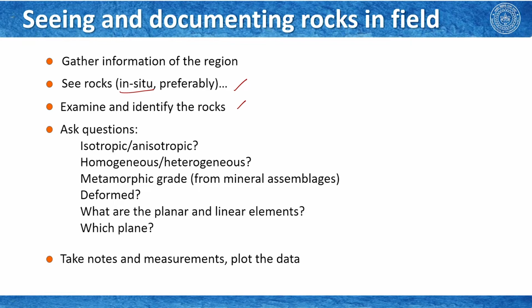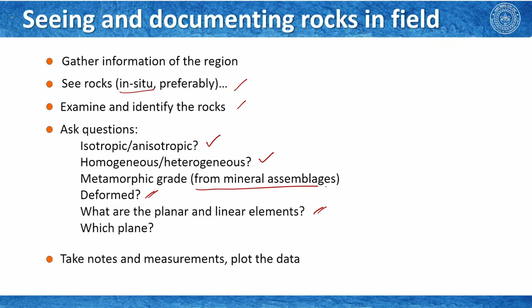You examine and identify the rocks, and while doing this you ask several questions. Is the rock isotropic or anisotropic? Is the rock homogeneous or heterogeneous? If the rock is deformed and metamorphosed, then try to understand what is the grade of metamorphism or metamorphic phases, and this you get from mineral assemblages. And of course, you need to ask the question whether the rock is deformed or not. So, once you are convinced that these rocks are deformed, then you look for different planar and linear elements of these rocks.